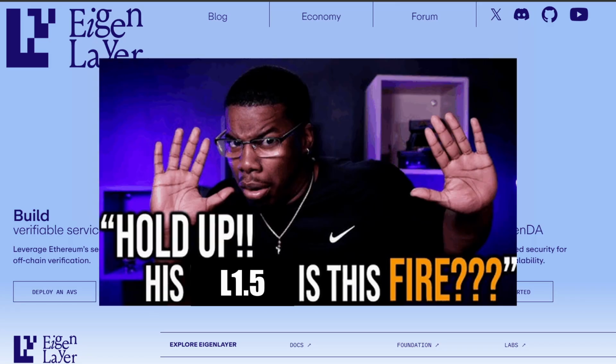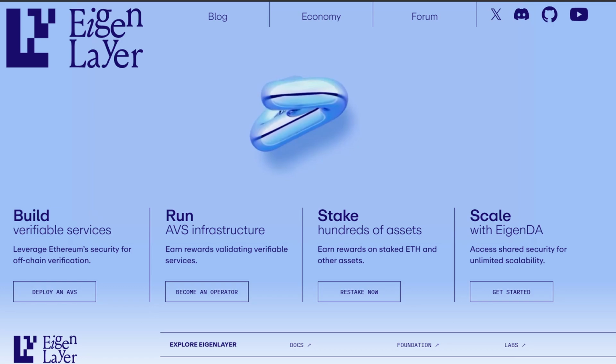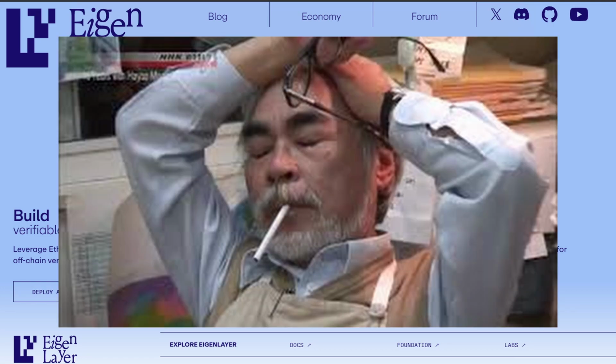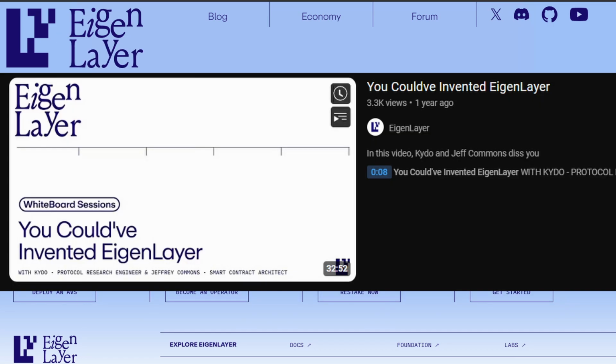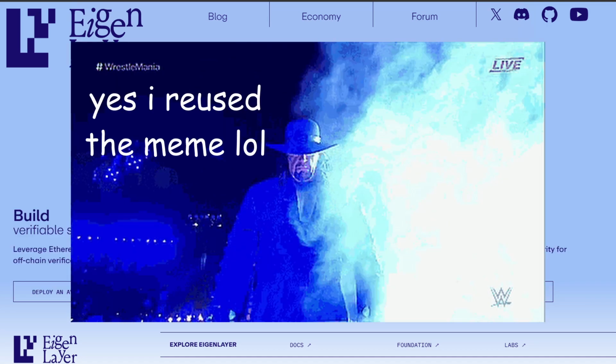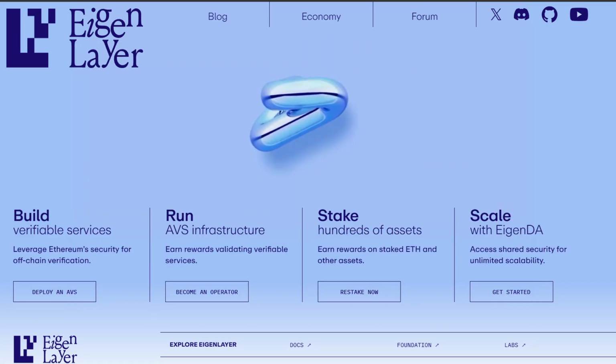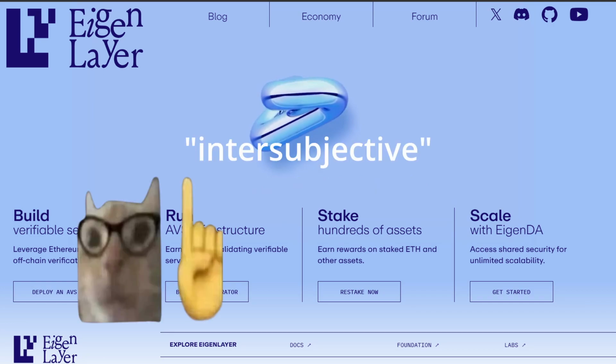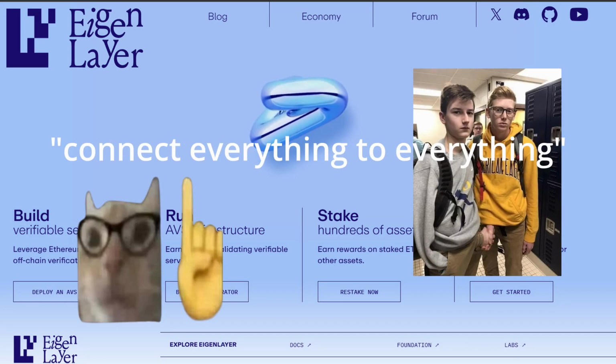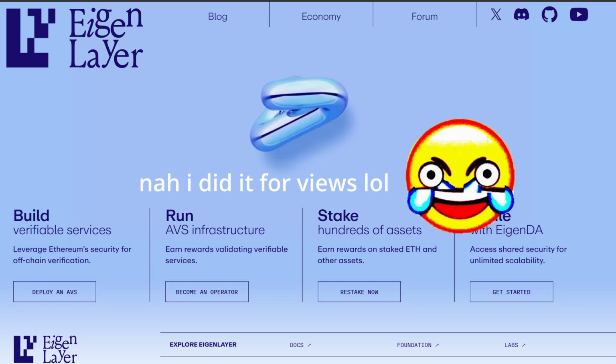I think EigenLayer is a pretty fire piece of technology, and it's the kind of thing that makes you wonder, hey, why didn't I think of this? And if you are actually thinking that, there's a video just for you, and I'll link it in the description. Like I mentioned earlier, there's a huge dense cloud of smoke surrounding how eigen works, and it only gets more confusing when someone sees words like intersubjective and connect everything to everything, no matter how true they may be. And that's a part of the reason why I made this video.